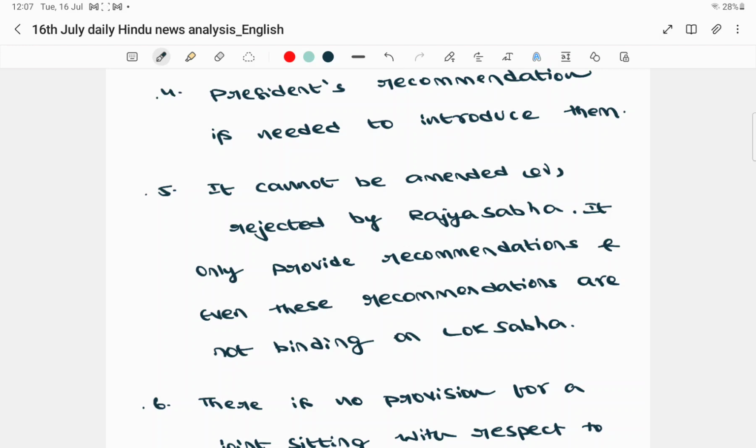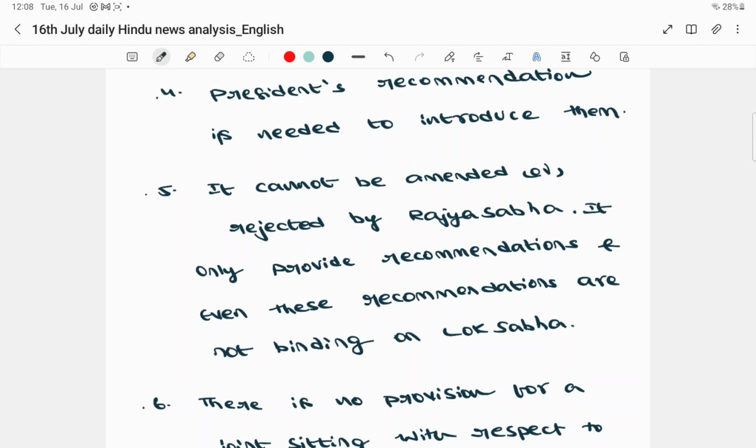How? Before talking about the limited role of Rajya Sabha with respect to the money bill, you should understand that if it is a normal ordinary bill, then it can be introduced in any of the houses. That means it can be introduced either in Lok Sabha or in Rajya Sabha. That was the first and foremost point. Second point: let us assume it is introduced in Lok Sabha and passed in Lok Sabha, and now it goes to Rajya Sabha. So Rajya Sabha has to pass this bill.